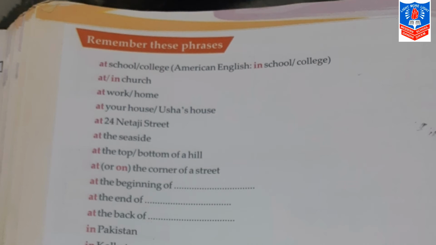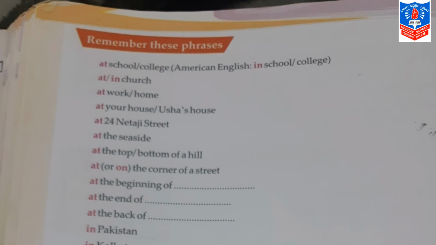So the sentence for this is: I am at the top of the hill, and the second sentence is: I am at the bottom of a hill. My next sentence is at or on the corner of a street. So the first sentence is: I am at the corner of a street, and my second sentence is: I was at the corner of a street on Friday.